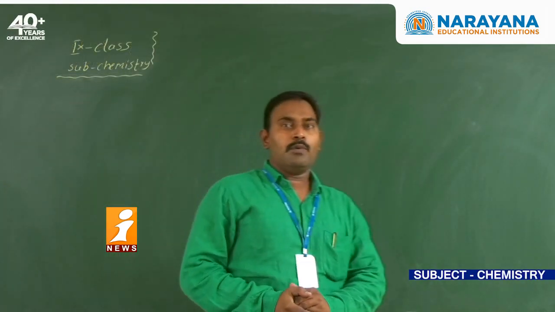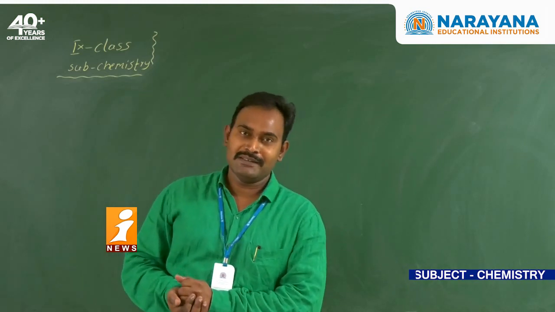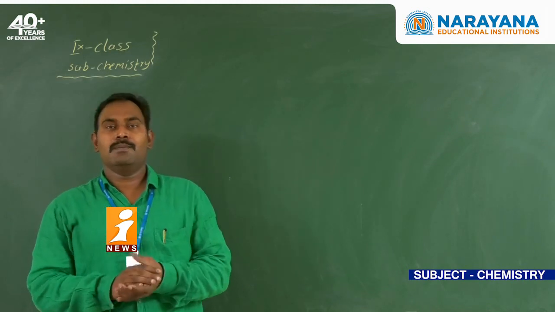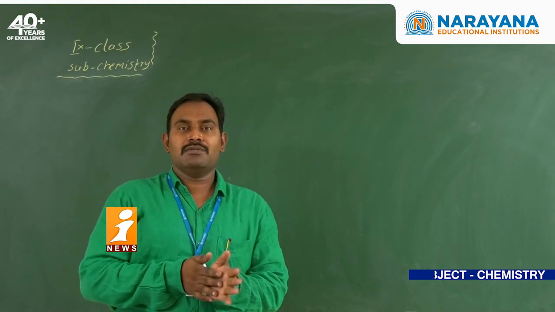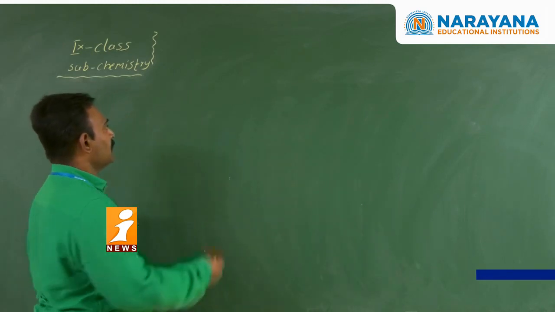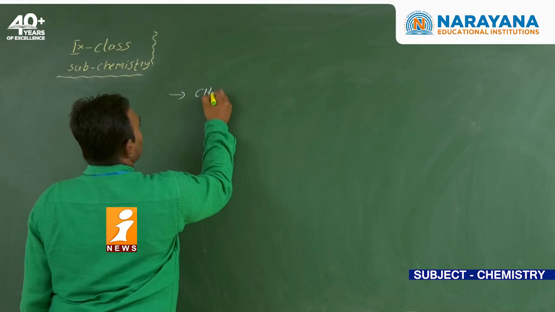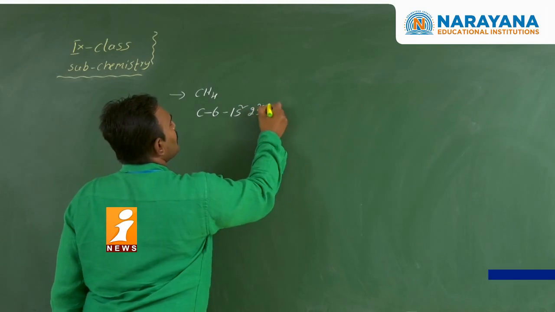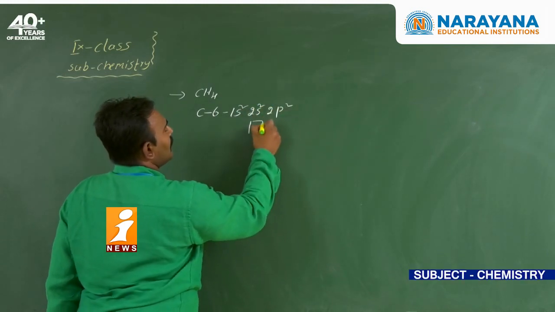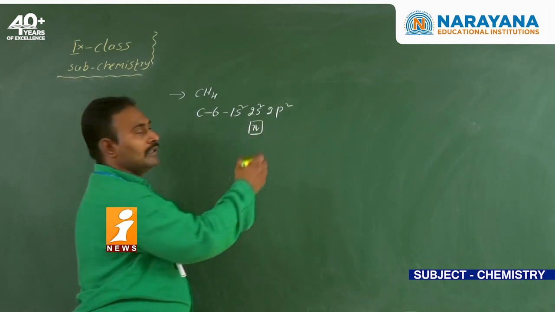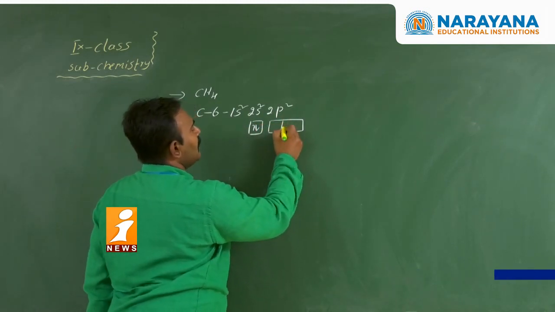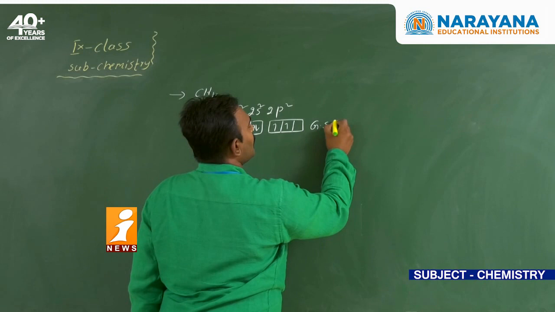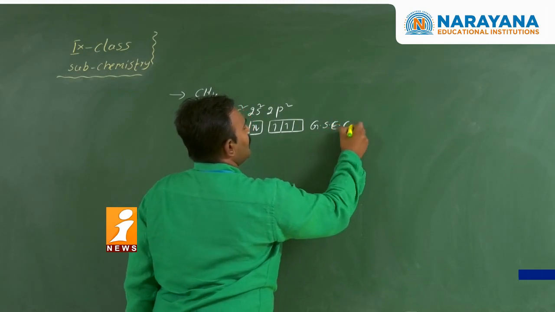So here the covalent bond can be explained based on valence bond theory. But valence bond theory failed to explain the equivalence of the bonds, nothing but whether all bonds are equal or not. Suppose you take methane: the atomic number of carbon is 6, configuration 1s2, 2s2, 2p2. In the s orbital 2 electrons, and of the 3 p orbitals available, only 2 electrons are there. This configuration we call the ground state electronic configuration.